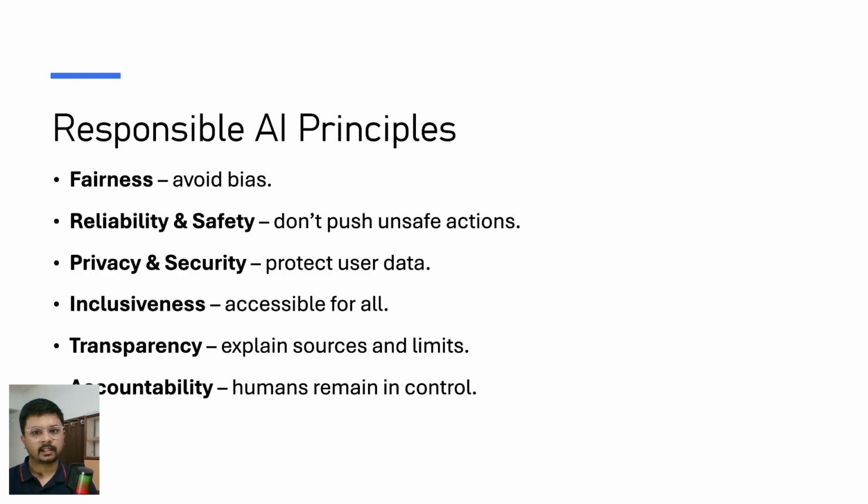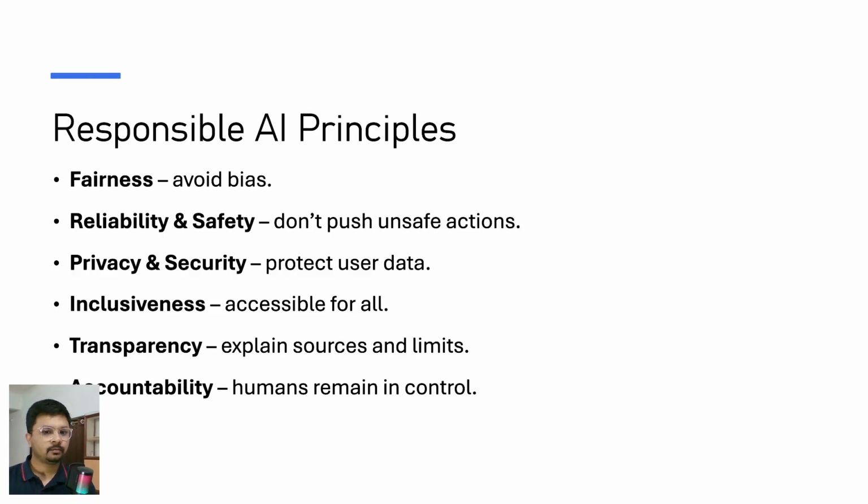Transparency, explain source and its limits. Because whenever you chat with ChatGPT or ask Copilot, it gives the references from where it took that answer, so that we are transparent. We can just click on that article and see, okay, the AI wrote this answer, but yes, this is already written on that official website. So transparency is really important.